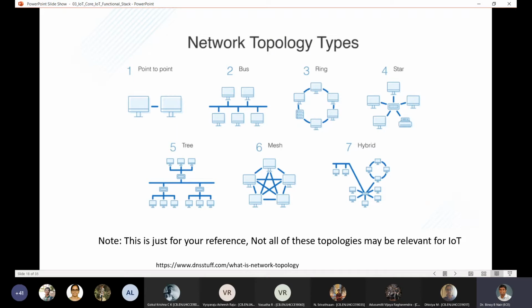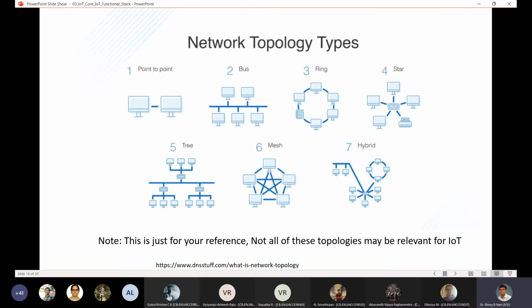So there are other configurations also. You have bus, ring, tree, etc. So these are used but not very popular for IoT systems. You may see the tree type network architecture you will find very commonly being used in your computer labs. Right. There will be a lot of PCs which are connected together through one single central bus, and you just tap onto that to get to each and every PC. So these are different configurations.